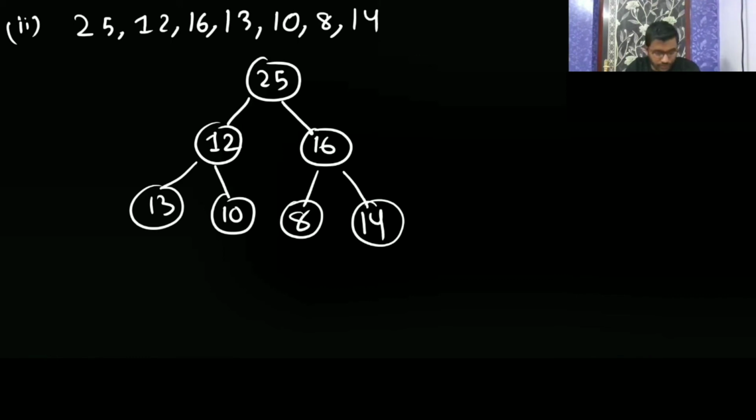Let me change it. 25, 14, 16, 13, 10, 8, and here 12. Okay, I'm changing. So here it will come 14, and here it will come 12.